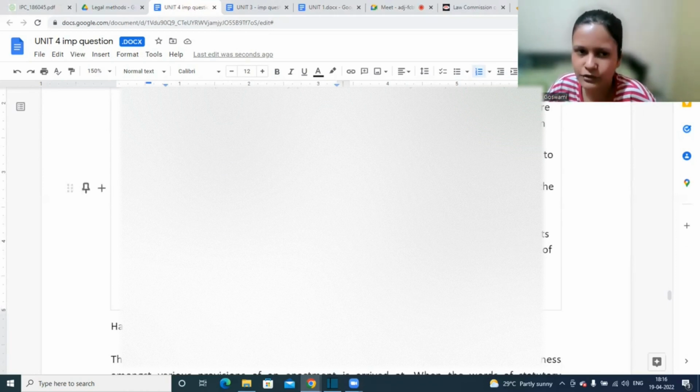Interpretation refers to the linguistic meaning of the legal text. The purpose of construction is to determine the legal effect of words and the written text of the statute. So here we just want to know where it is applicable, on whom it is applicable, what would happen if it is applicable on these persons. In case of construction, we try to analyze all those different things and finally we try to conclude it. We try to get some meaning out of it. But interpretation just gets some meaning out of the words which are not clear.